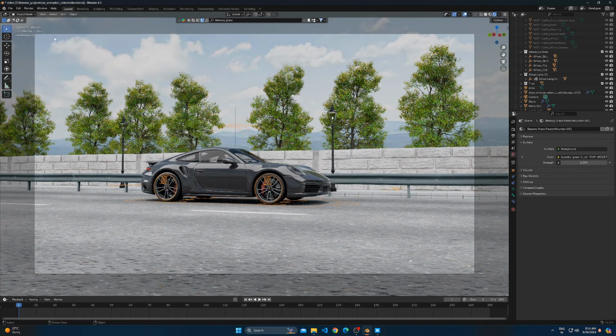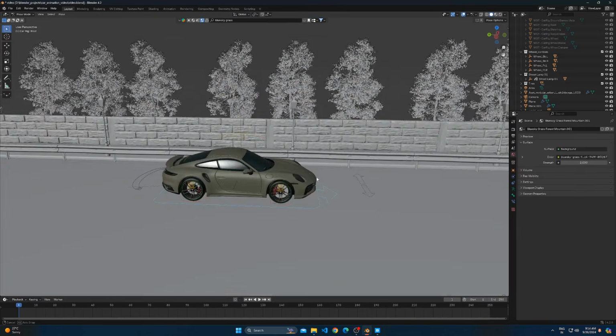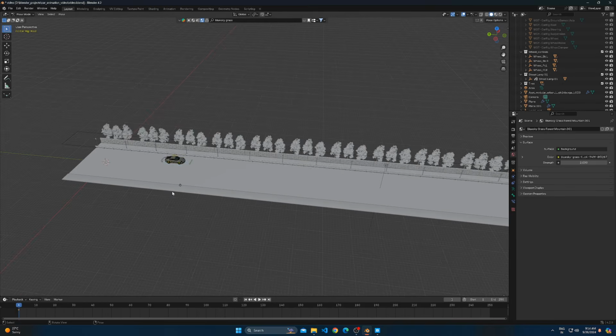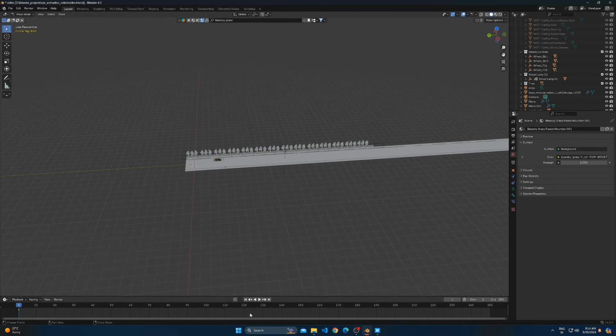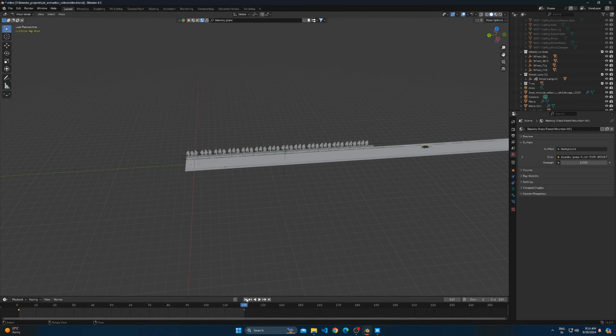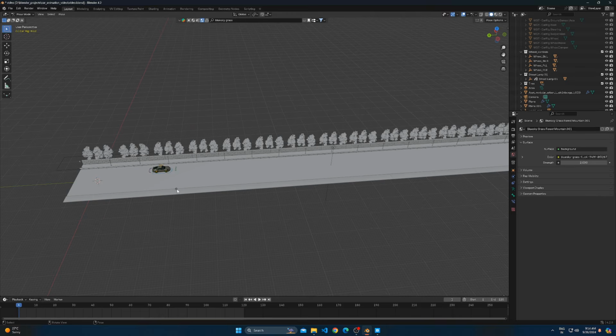To start animating your car, select the car rig and go to Pose mode. Select the root and add a keyframe at the start of the timeline by pressing K and choosing Location. Now go to frame 120 and move the car by 300 meters in the Y direction in front of the road. Add the keyframe. Go back to the first frame and Tab out of Pose mode.